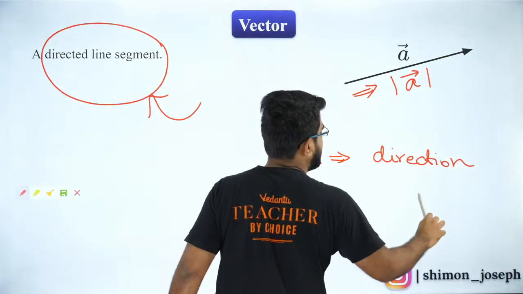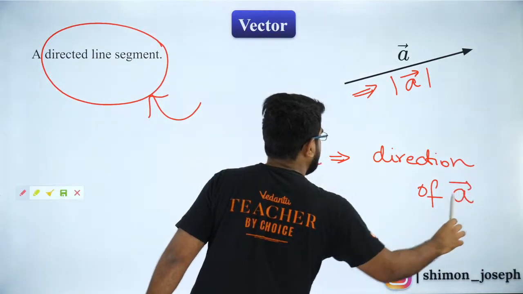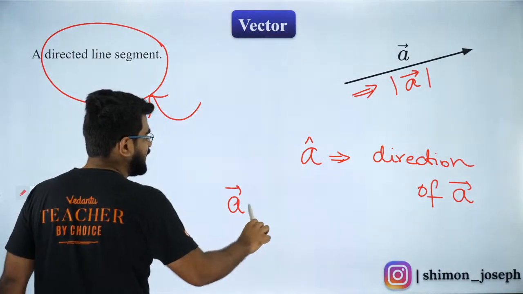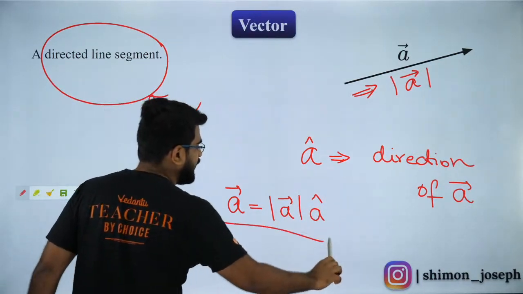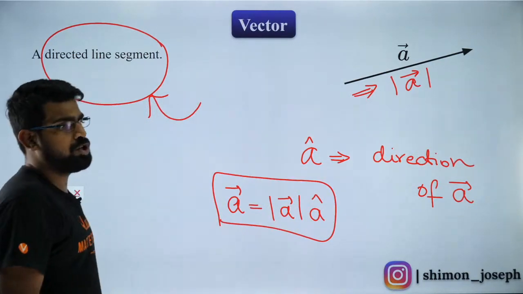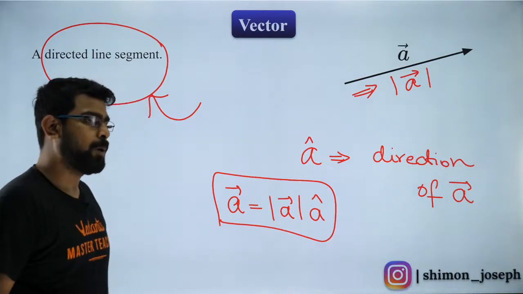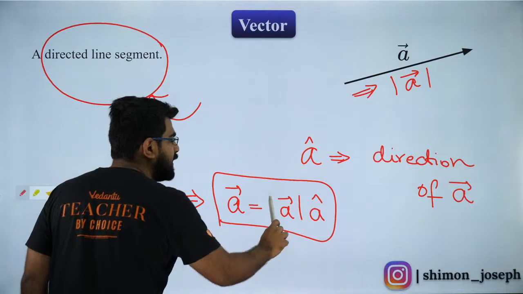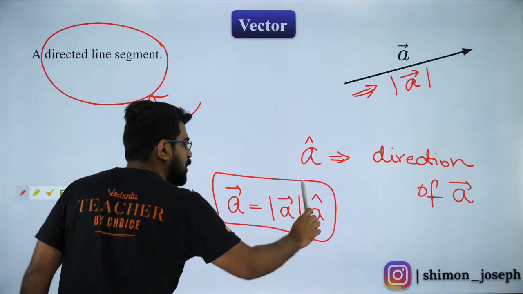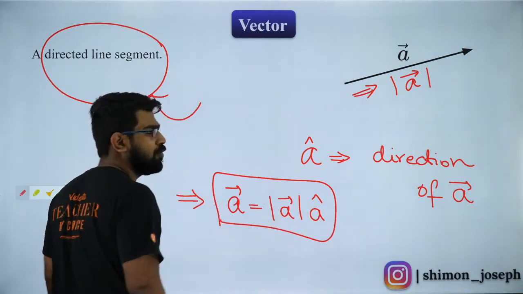So A cap is the direction of A vector. If you want to write A vector, you can write it as magnitude of A vector times A cap. This is a very good method which everybody should remember. So a vector A is equivalent to magnitude of A times the unit vector in the direction of A.